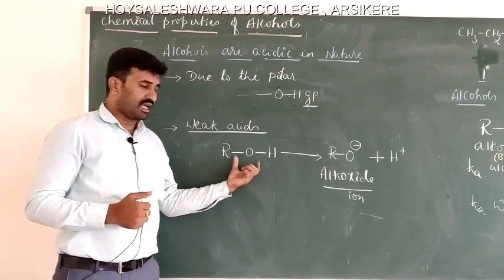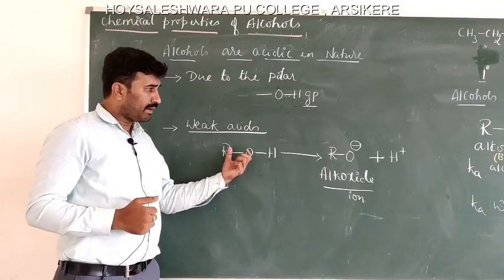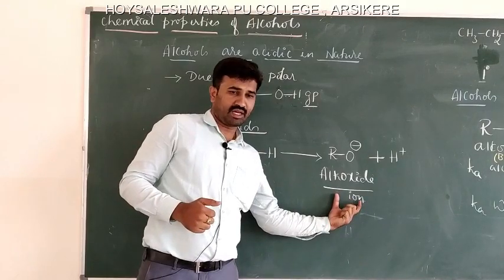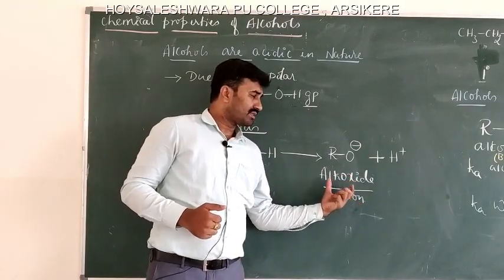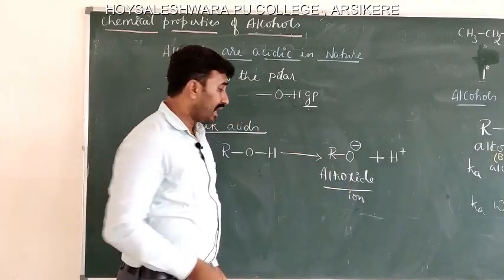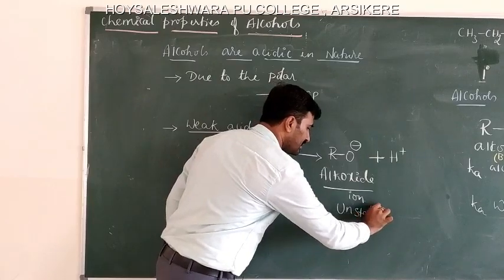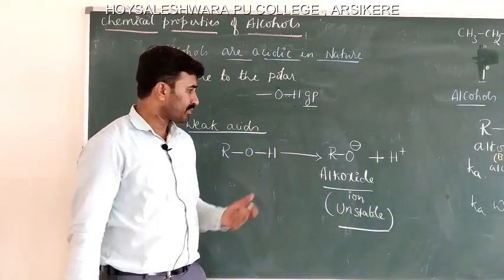Here this is an alcohol. After giving a proton, it forms an alkoxide ion. This alkoxide ion is unstable. Why is it unstable?